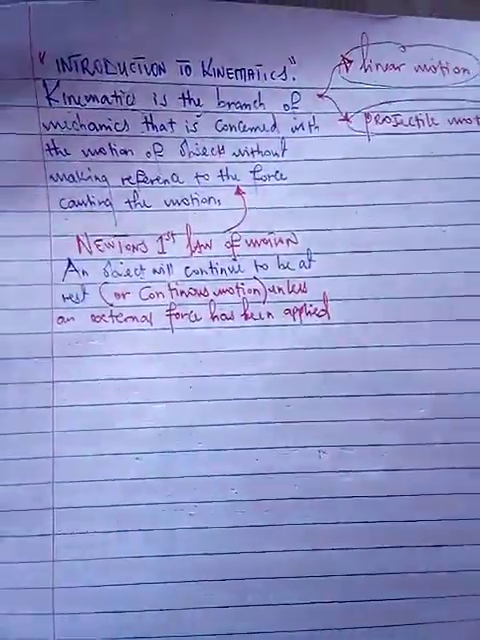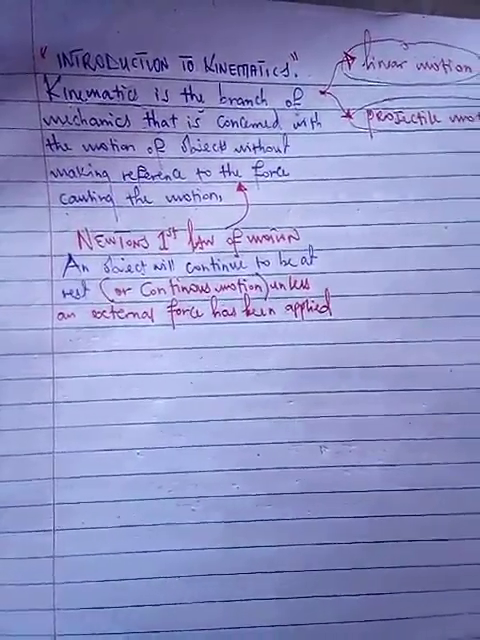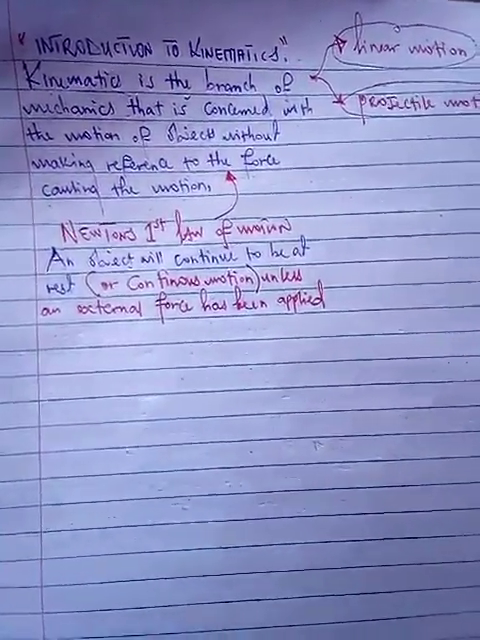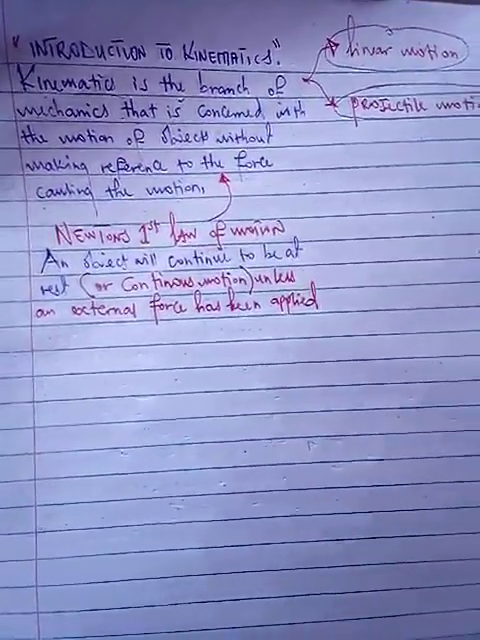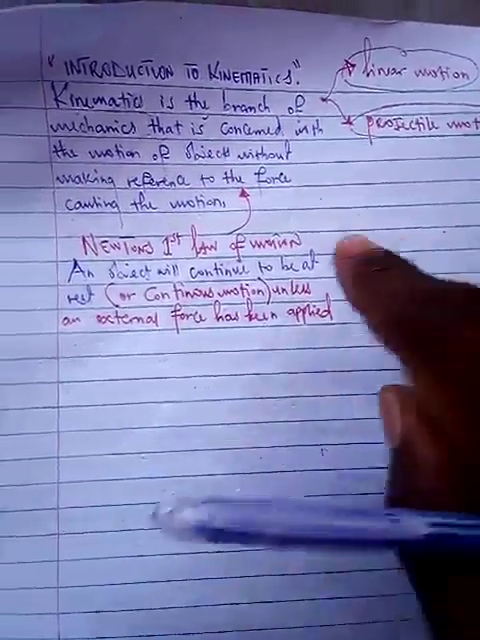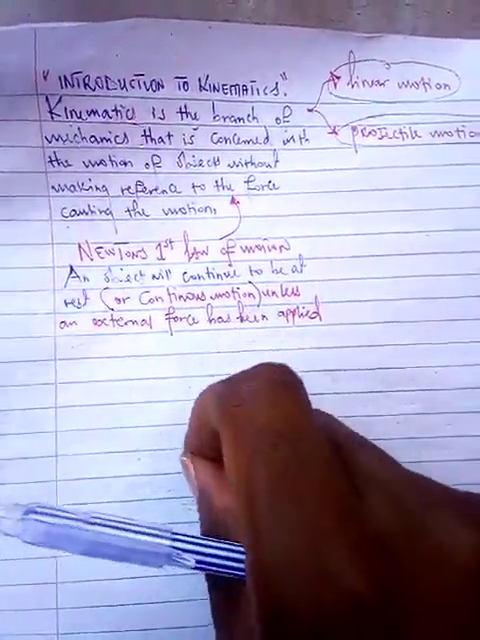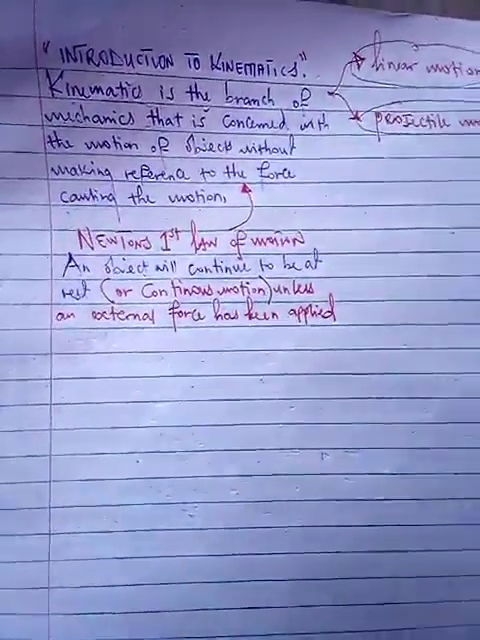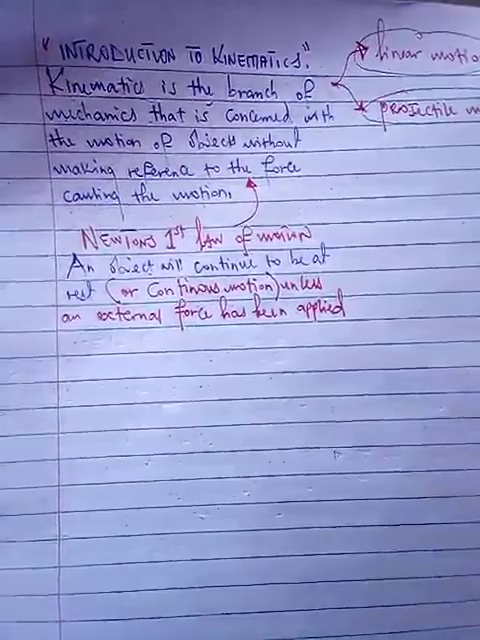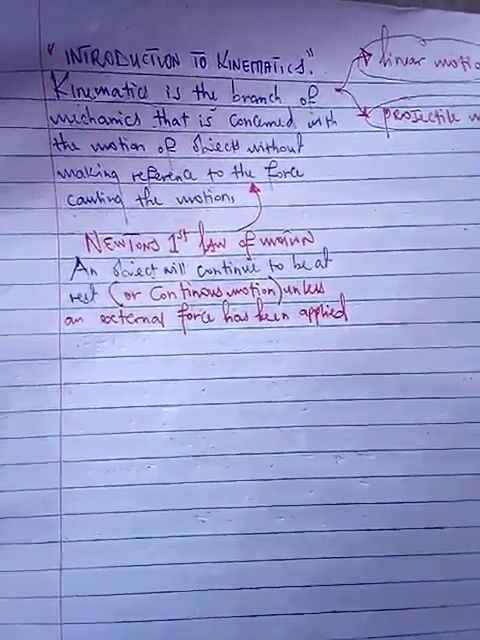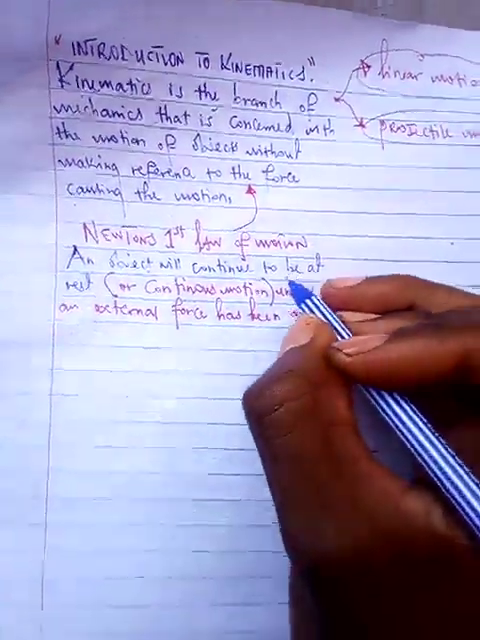So kinematics is the branch of mechanics that is concerned with motion of objects without making reference to the force that is causing the motion. This is in agreement with Newton's first law of motion, suggesting that an object will continue to be at rest or continuous motion unless an external force has been applied.